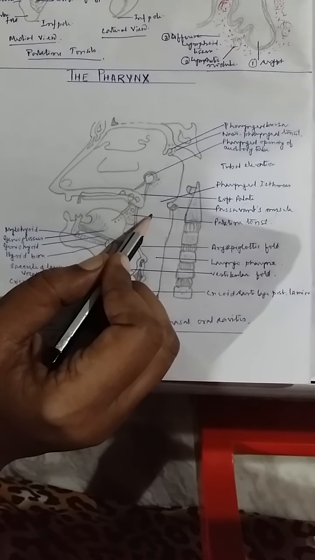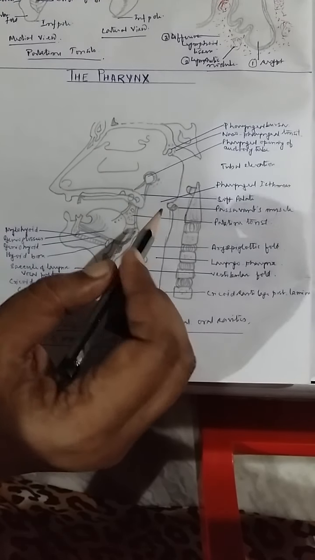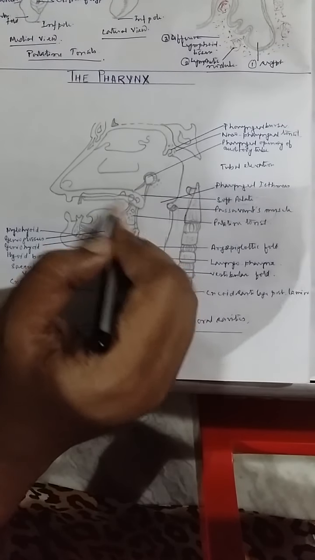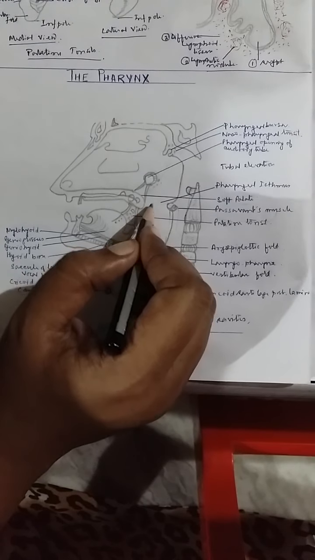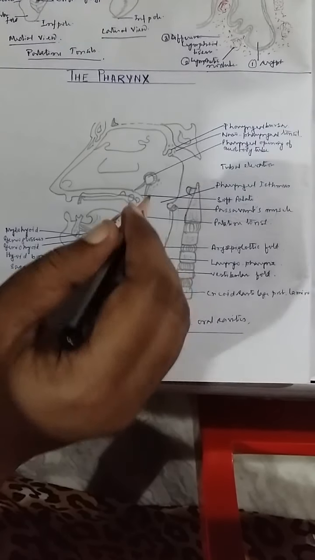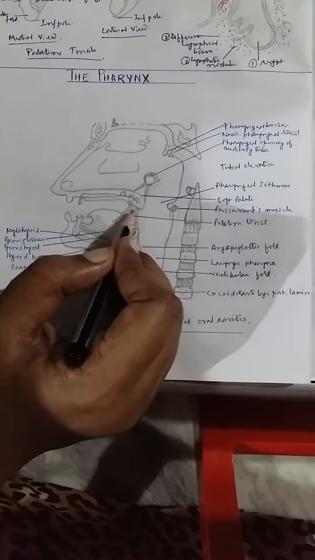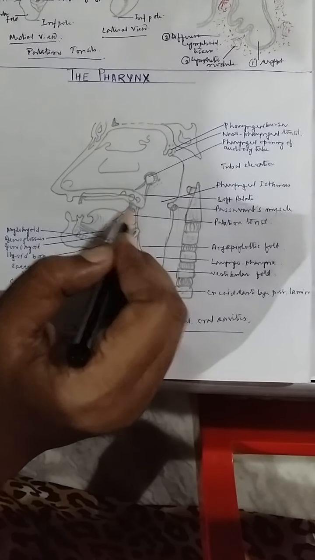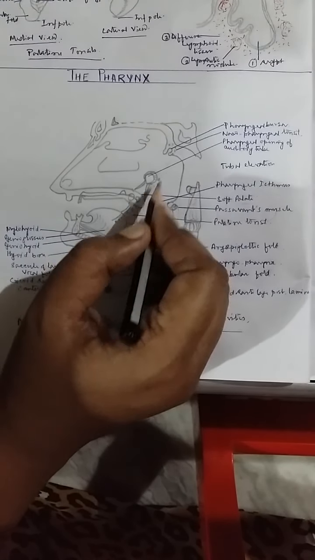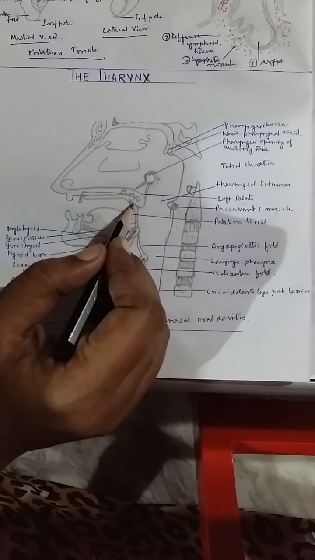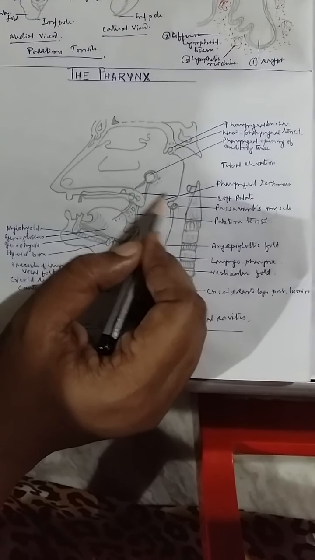When the food comes into the pharynx, it has three ways to pass. One, it may regurgitate back to the mouth; another, it may regurgitate to the nasopharynx; and the third way is that it goes to the esophagus through the pharynx. To obliterate the first and second options, there are the oropharyngeal isthmus and also the pharyngeal isthmus.